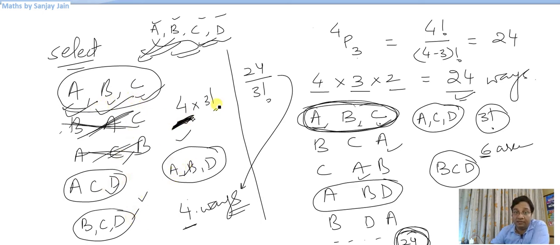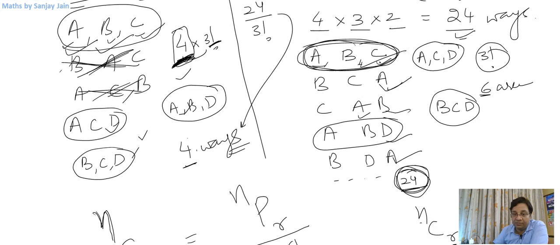Total arrangements I'll have, because 6 into 4 will give me these 24 arrangements. So if I multiply the number of ways of selecting things by the arrangements that are possible among them, then I'll get the number of ways of arranging things.